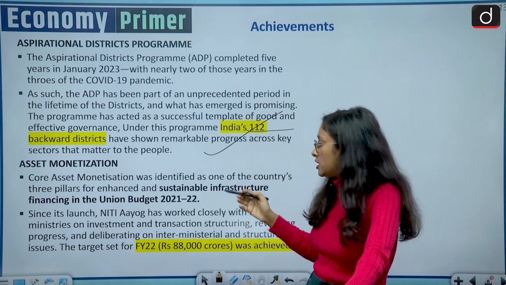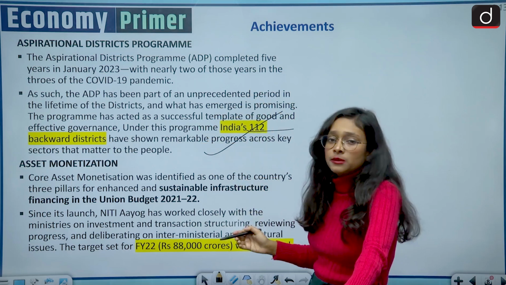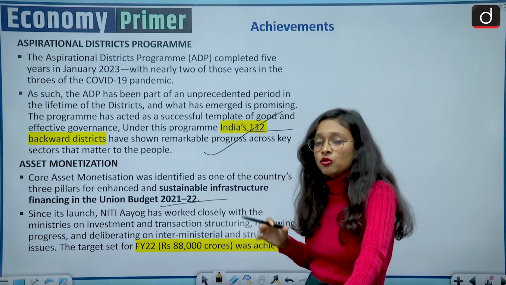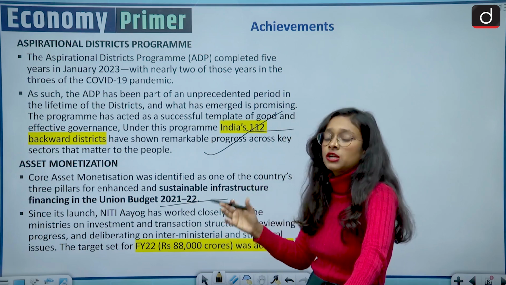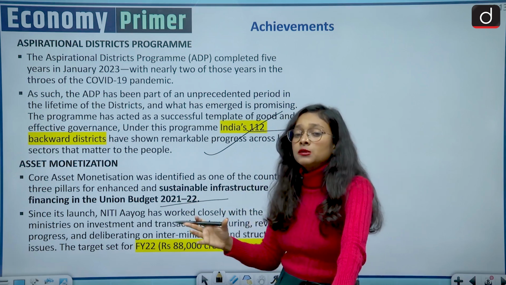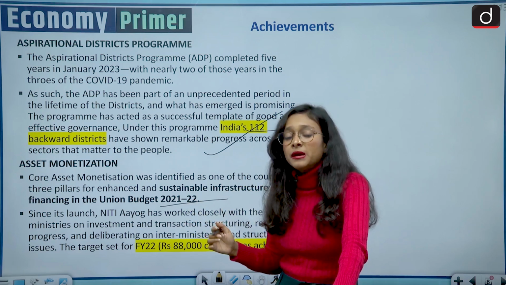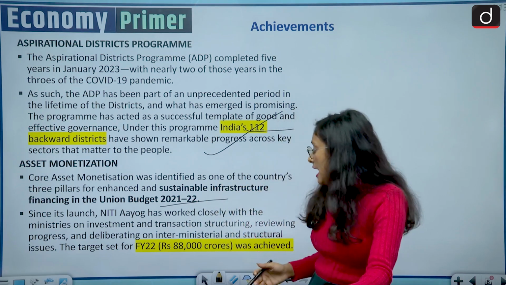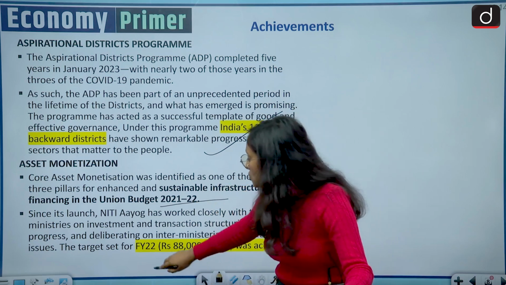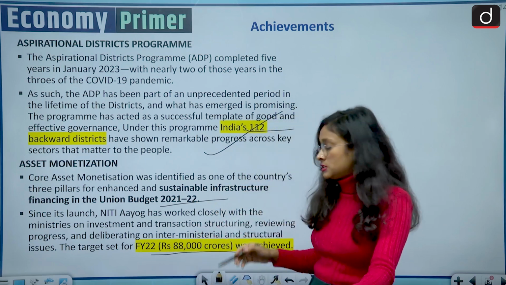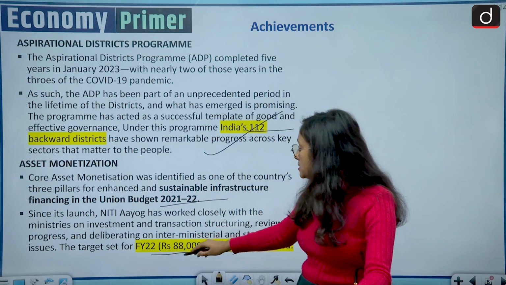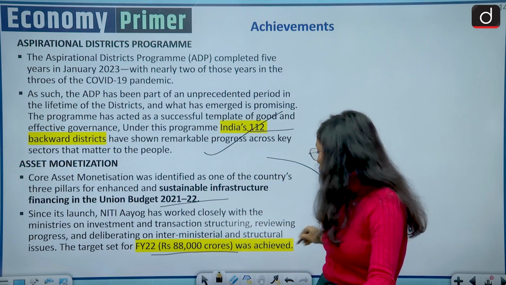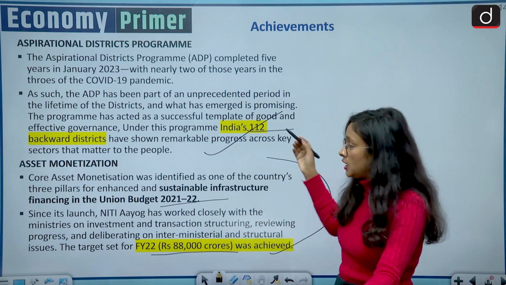Coming to the asset monetization. In Union Budget 2021 and 2022, the government decided that we will focus on asset monetization, that whatever assets we have, we will make them more sustainable and generate more money and economic value from them. We set a particular target for this, and the target was rupees 88,000 crores, and we have achieved this target. So this is also one of the remarkable achievements of NITI Aayog.